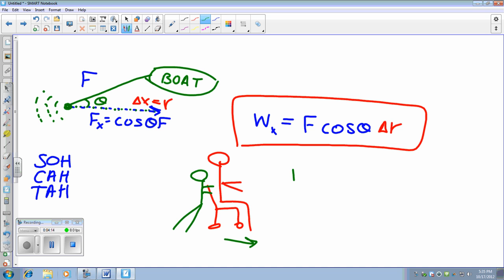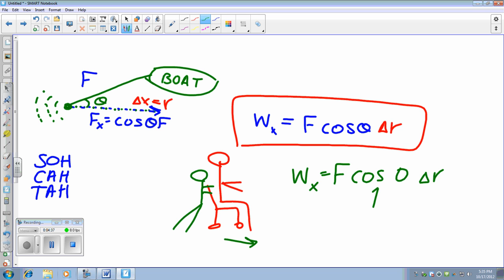I would still do the work done in x is equal to the force multiplied by the cosine of the angle. In this situation, the angle is 0 because really there is no angle here, and that would also be multiplied by the change in the radius.